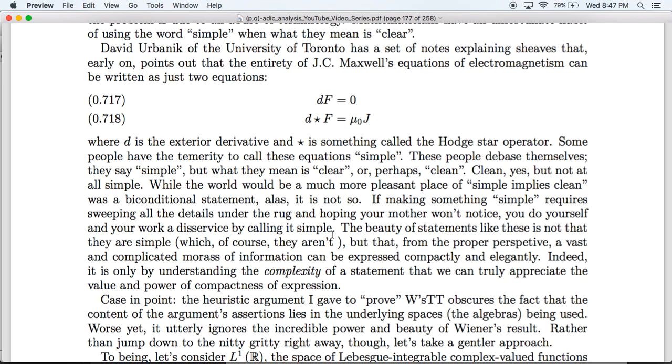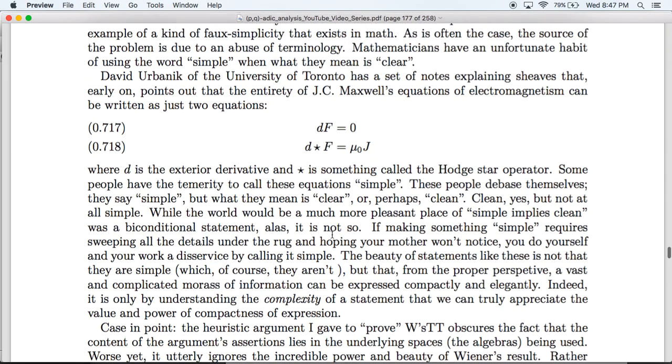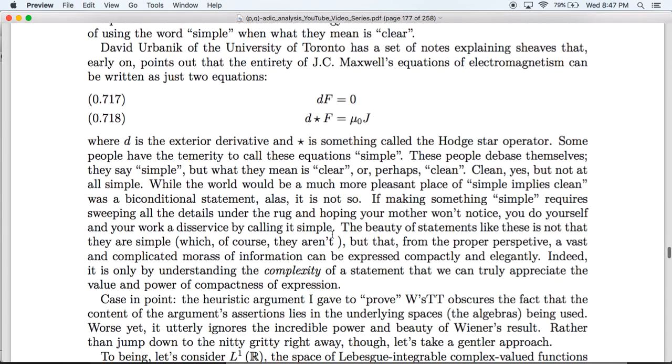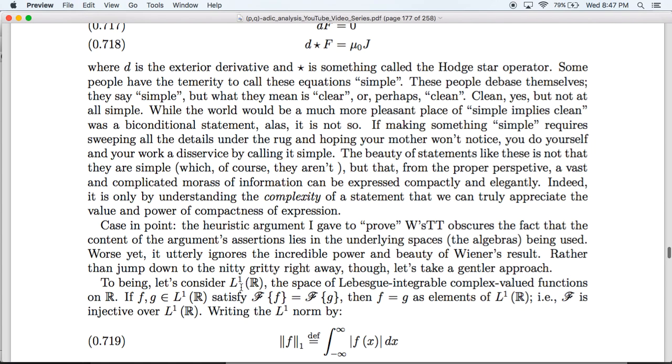Also, it completely ignores the power and beauty of Wiener's result and all of the incredible things you can do with it. So rather than just jump down into the nitty gritty, let's take a little bit more gentle descent into the meat of this theorem. So rather than just consider it in the abstract, let's start by considering specifically L1 of R, the space of Lebesgue integrable complex valued functions on the real numbers.